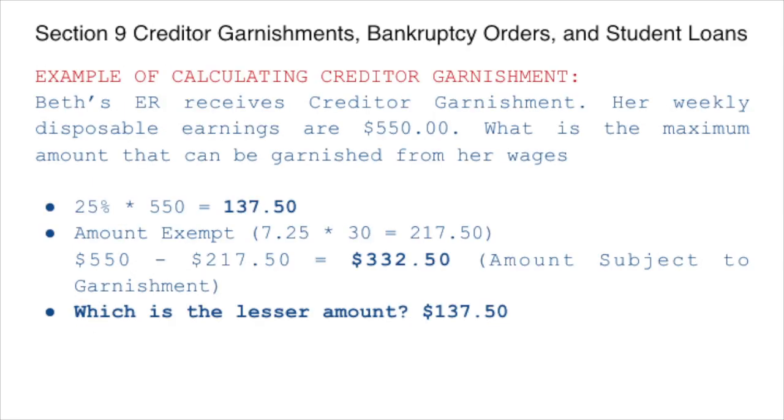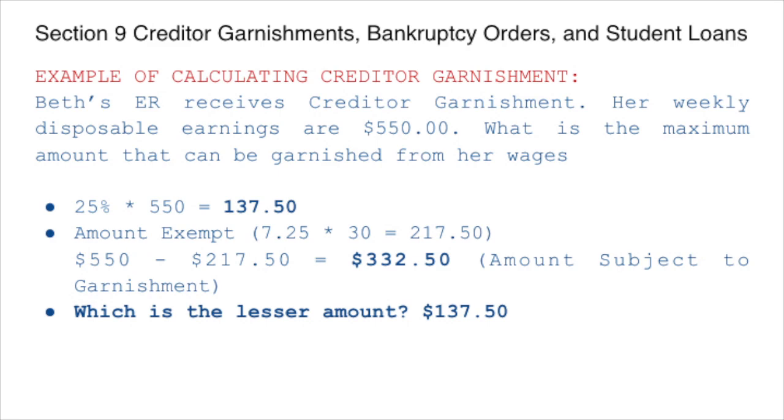Before looking at the example, let's refresh our memory on disposable earnings. The term disposable earnings means the amount of pay remaining after legally required deductions like your taxes, Social Security, and Medicare. So the bottom line is, under the garnishment order, disposable earnings are wages remaining after mandatory wage deductions, but before elective deductions like your 401k, union dues, etc. Now let's look at the example.